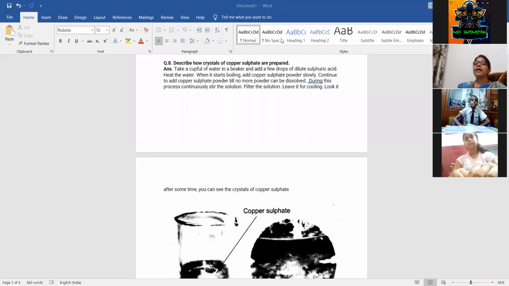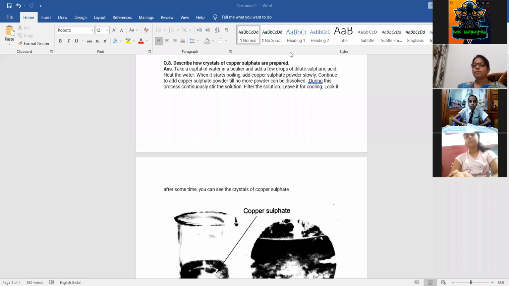When we are heating it and it starts boiling, we need to add copper sulfate there, and continuously add copper sulfate to that solution. How much copper sulfate do we have to add? Till no more powder can be dissolved.